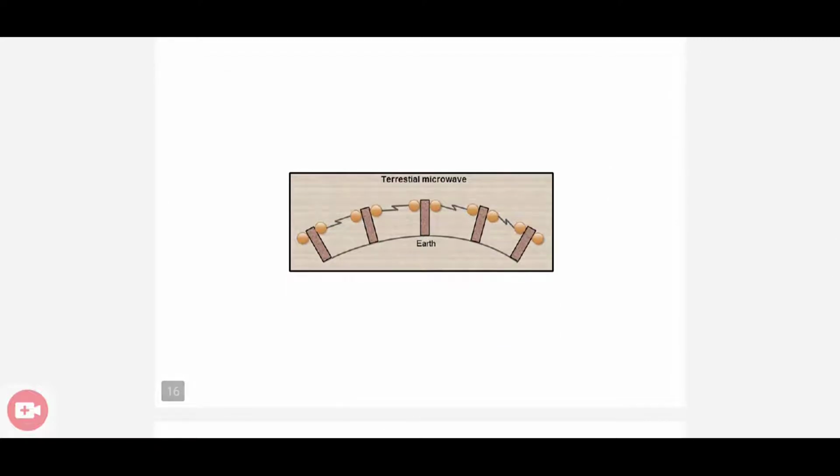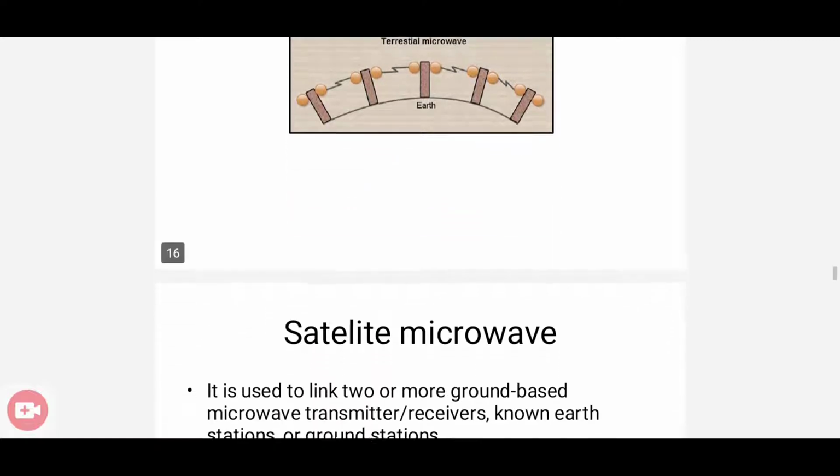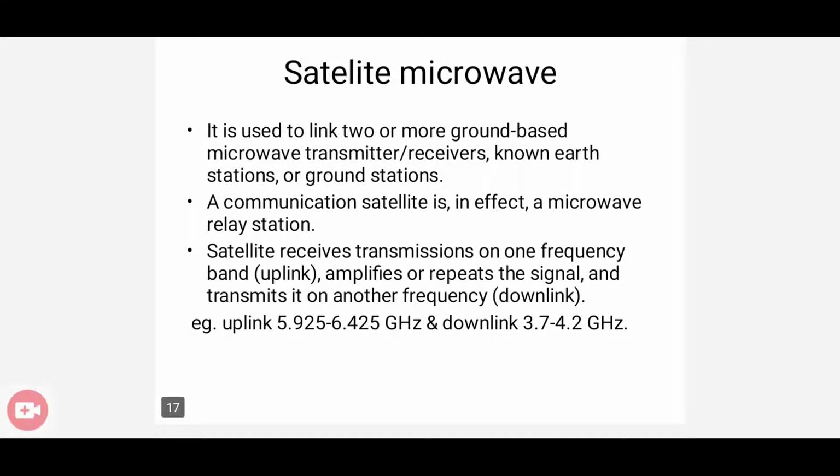This is the figure of terrestrial microwave. We have a lot of earth stations on Earth. Between them, there is signal transmission, and that is done by using terrestrial microwave. Okay. Next, we have satellite microwave.